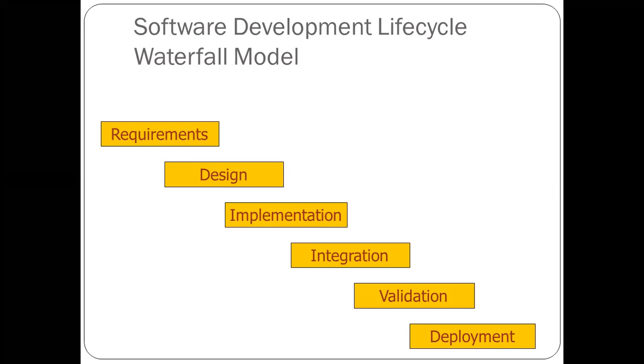You are going to write the code, that is called the implementation part. Fourth, here you can see integration. Integration means whenever you break your program or the software into a number of units. Why are we going to break or divide it into several units? Because we can manage easily.